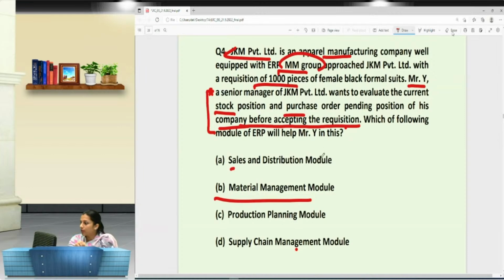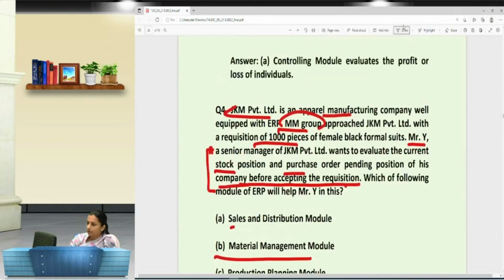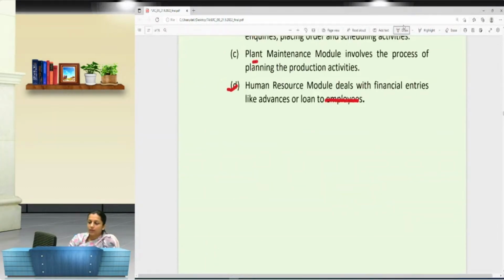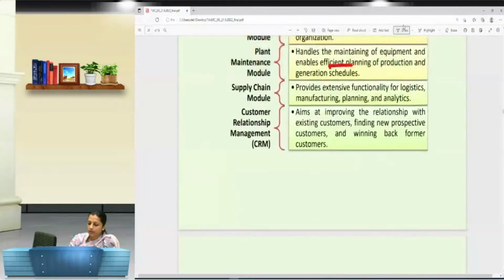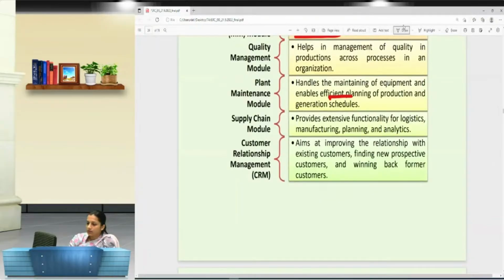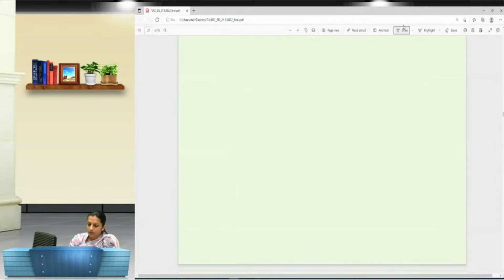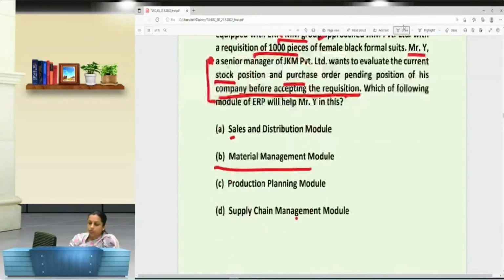Right? Ma'am, it can be D also if here he checks whether for some order. No, it cannot be D. Why? Because Krishna, rightly if you see over here, module D talks about the supply chain management.